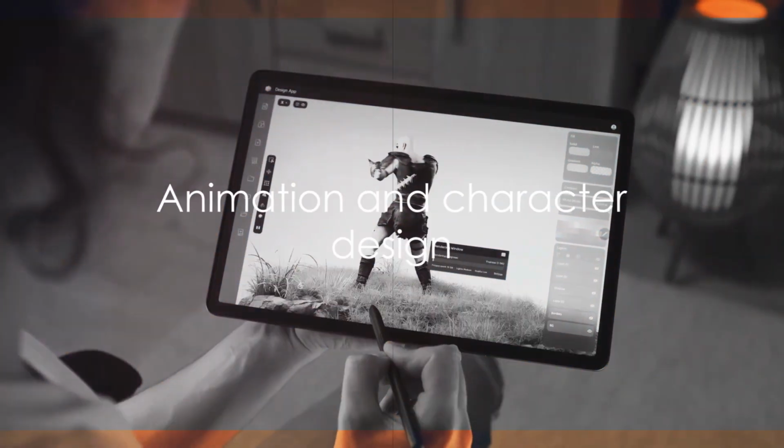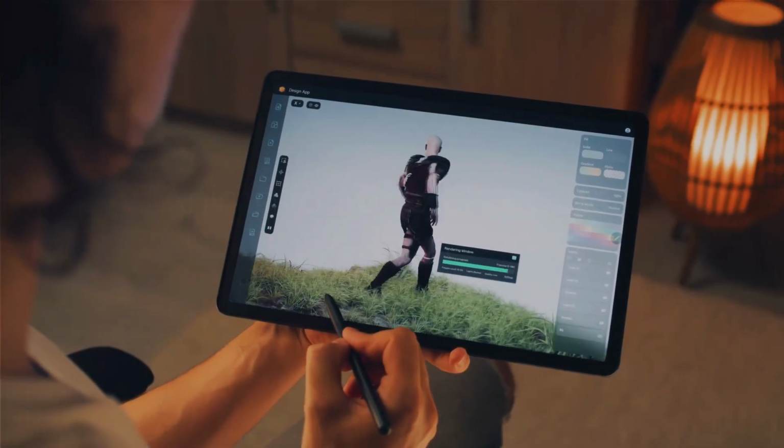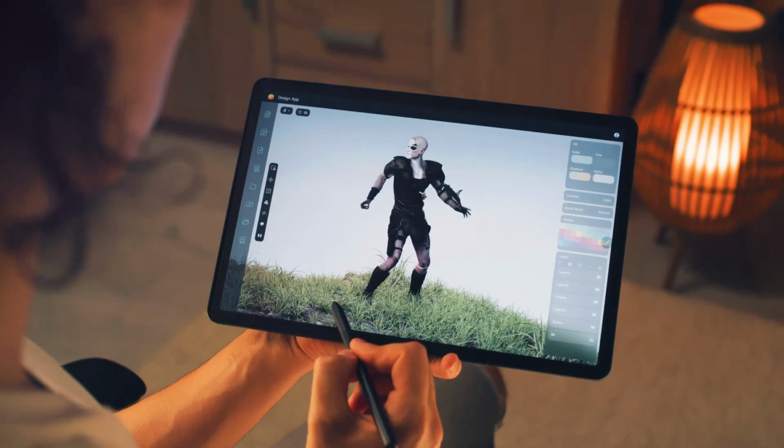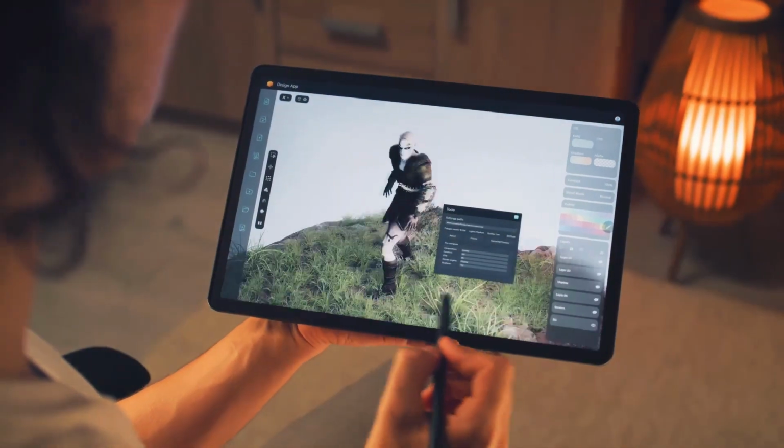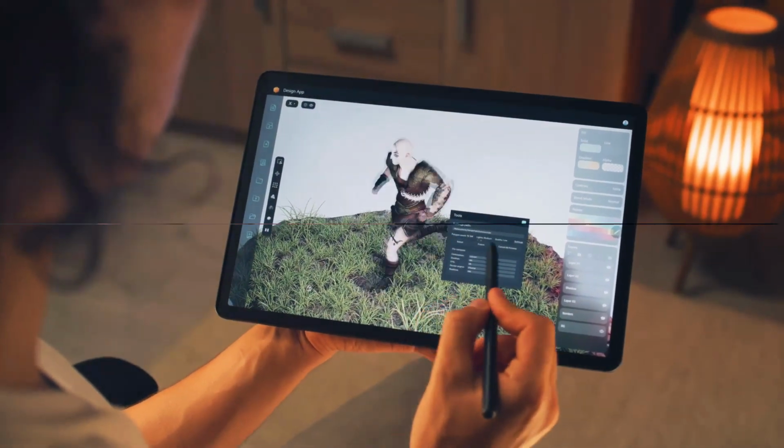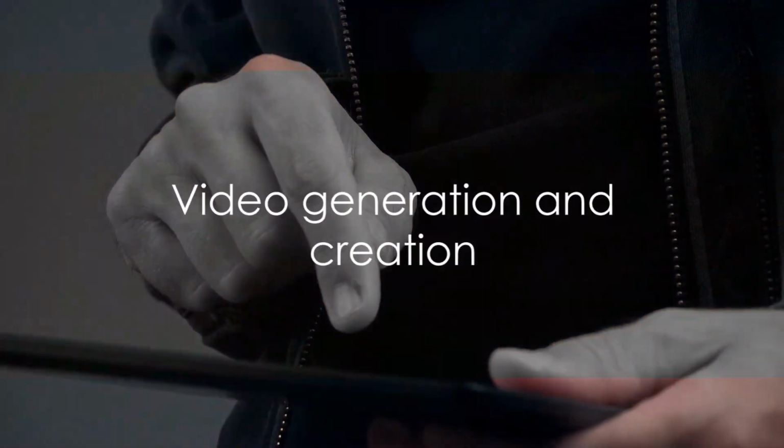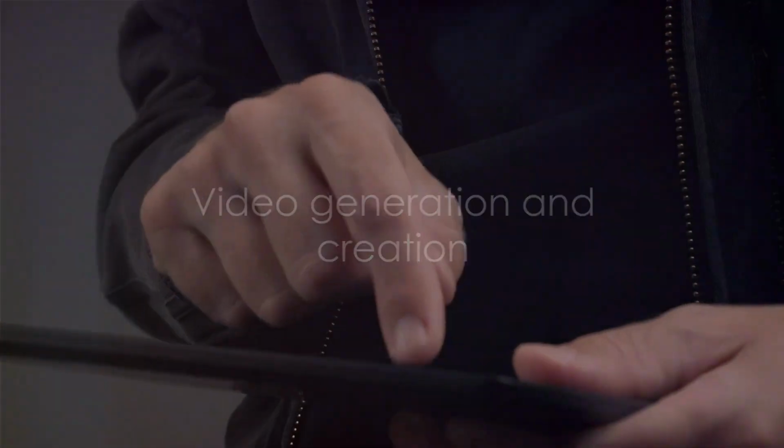In the animation and character design category, we have Adobe Character Animator for real-time animations and CrazyTalk Animator, which enables impressive character animations using AI. For creative video generation and creation, we recommend RunwayML and DeepArt. These tools transform ideas into impressive visual content.